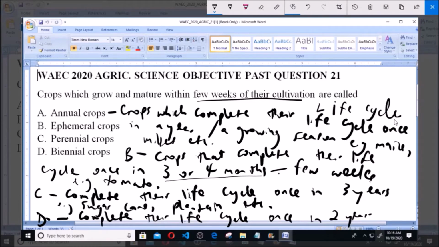Now, from the explanations we have given, the question asks for the one which completes growth and maturity in a few weeks, and we established that option B, which is ephemeral crops, can be said to complete their growth and maturity within 3 or 4 months. That is a few weeks. That is just about a few weeks. So option B, ephemeral crops, is the correct answer to this question.